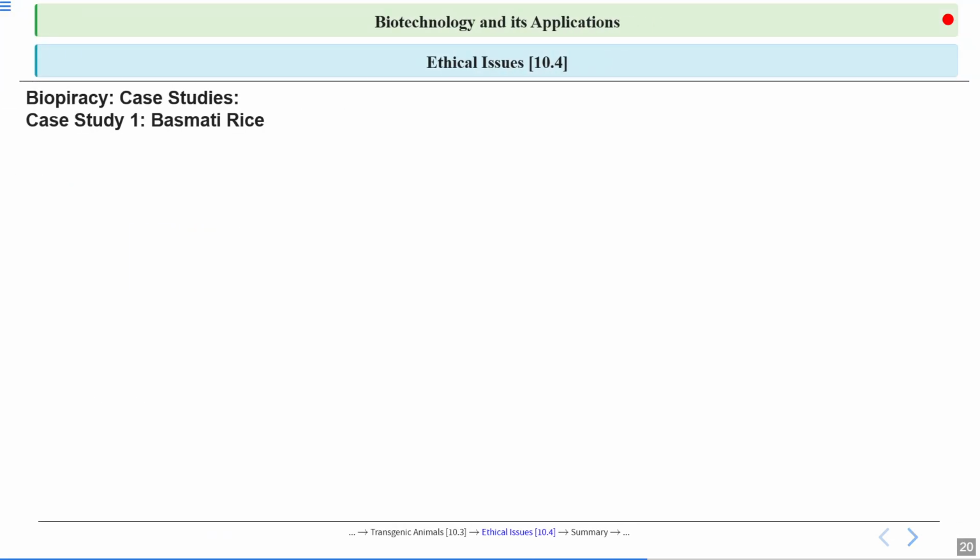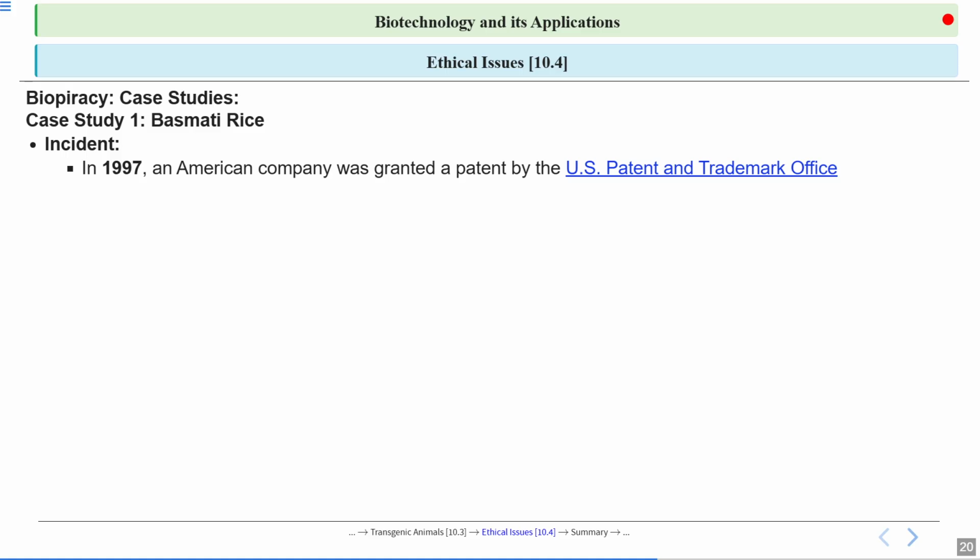So now, what happened in 1997? Here I want to tell you that in this chapter there are two important events in the same year, 1997. The first transgenic cow, Rosie, was developed in 1997, and this basmati rice biopiracy case also happened in 1997. So for your reference, you can relate and learn it. So what happened in 1997?